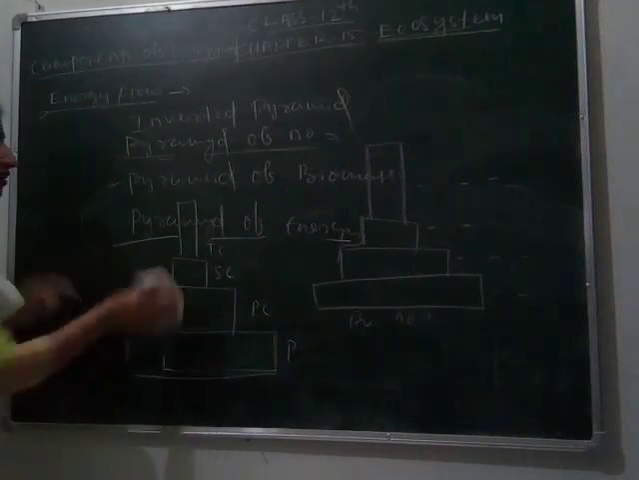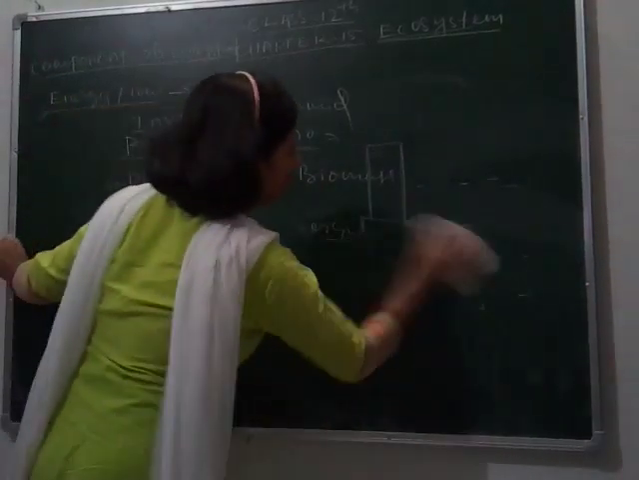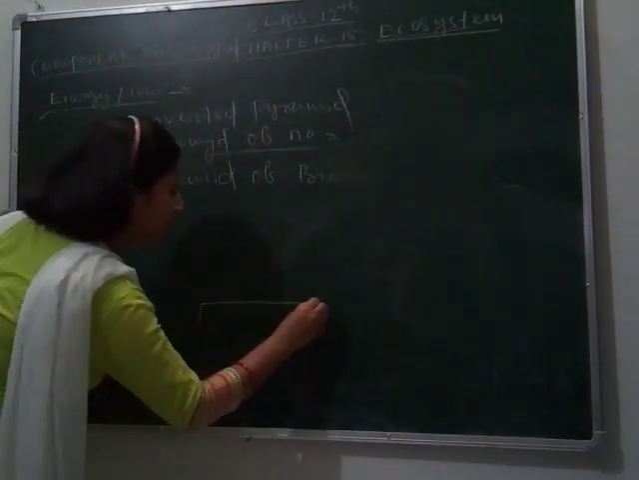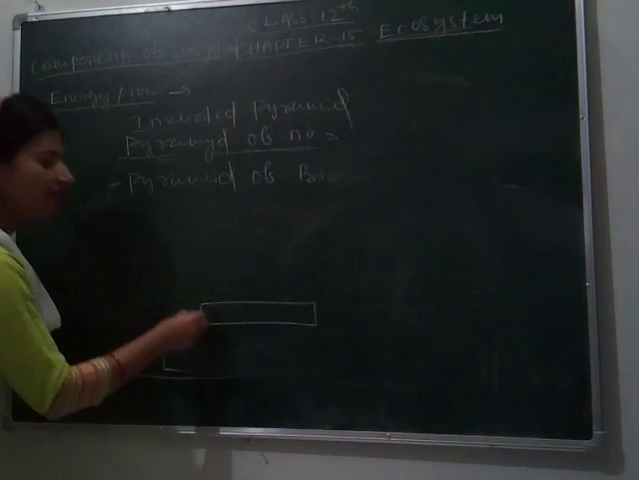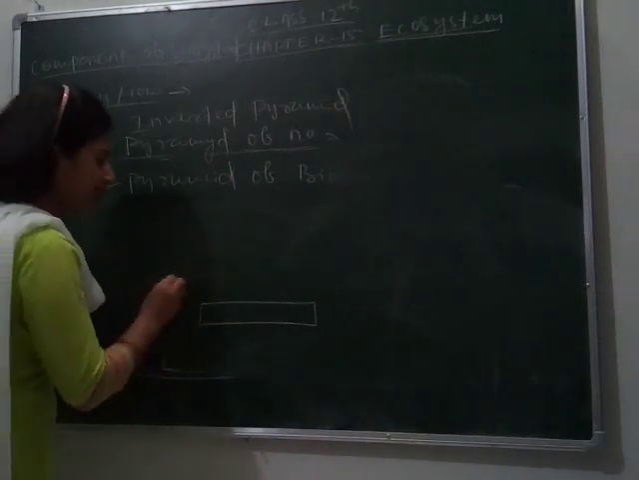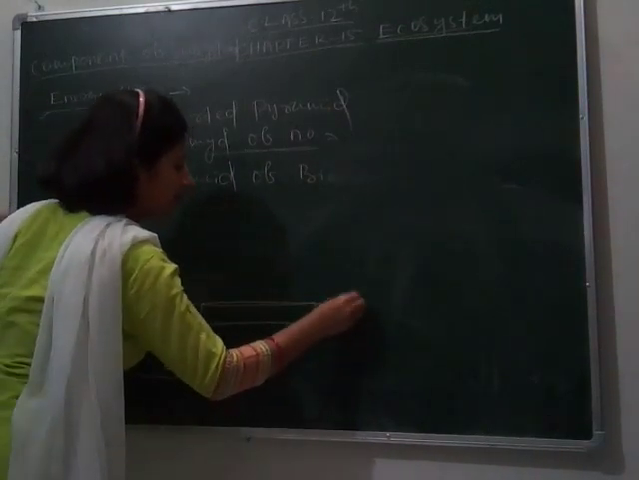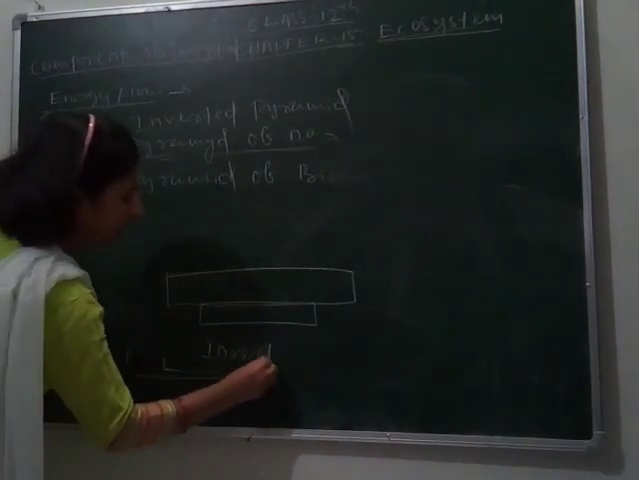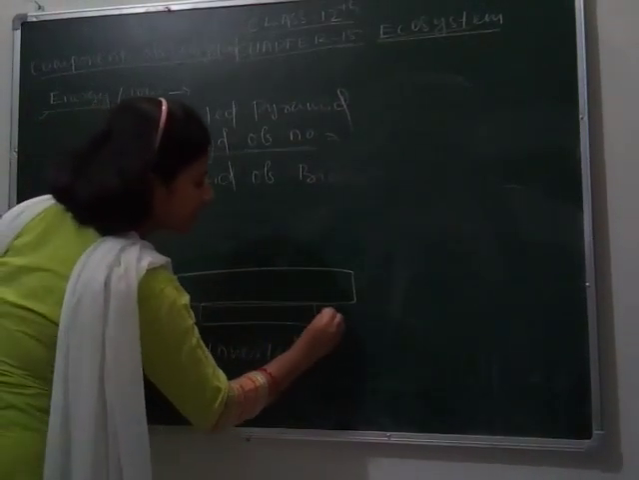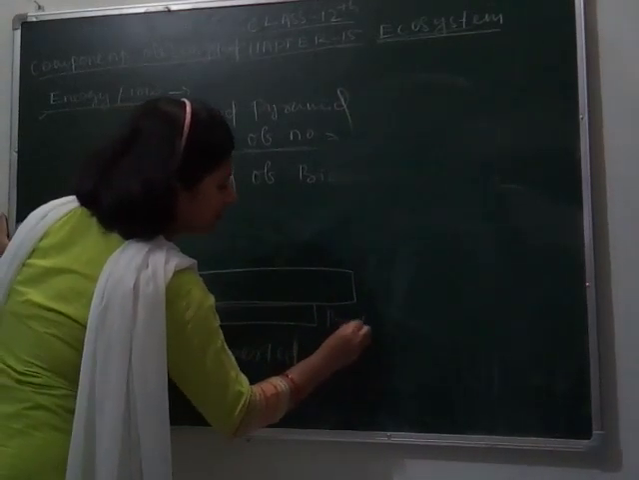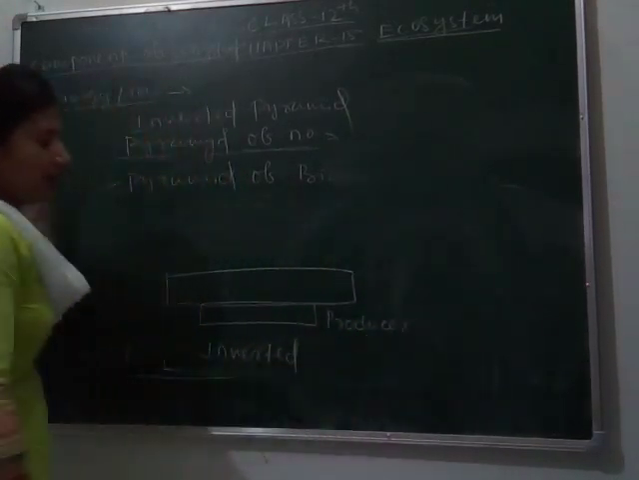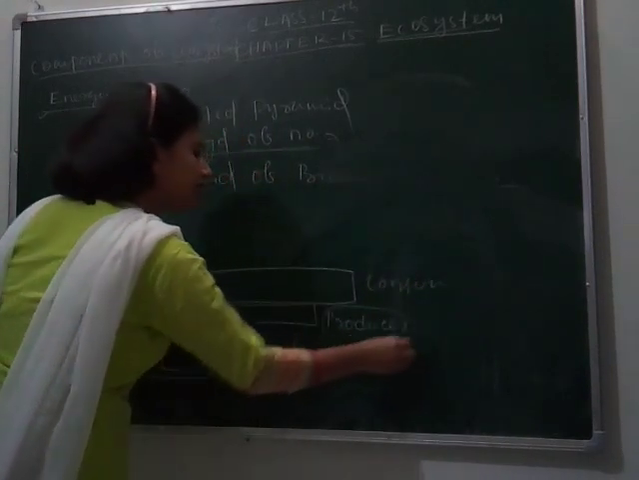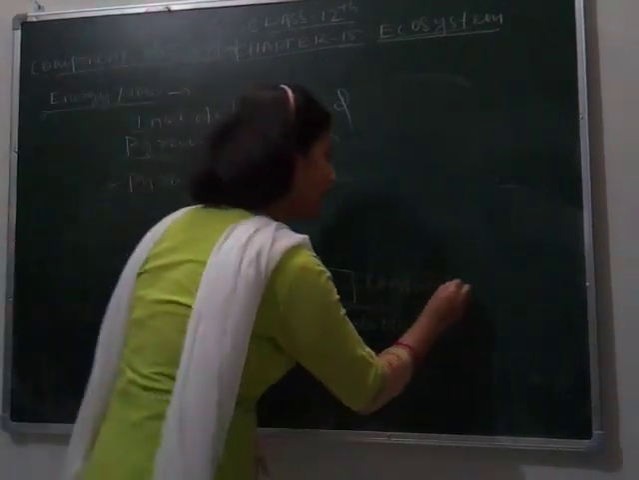But in the case of an inverted pyramid, you can see the number of producers is less, meaning the pyramid looks inverted. Here these are the producers and these are the consumers, meaning producers are less and consumers are more.